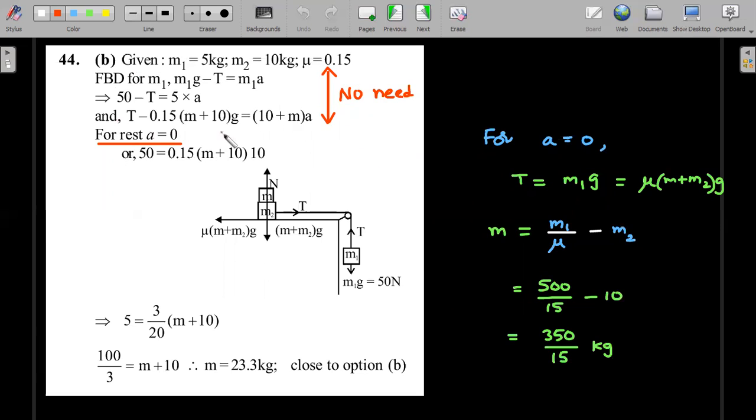You need not write all this. Whatever he has written, to increase the length of the solution and scare students away, you need not do that. He has given to stop the motion. Directly realize A is 0. That means this tension should be M1G. Okay, like I have written here.